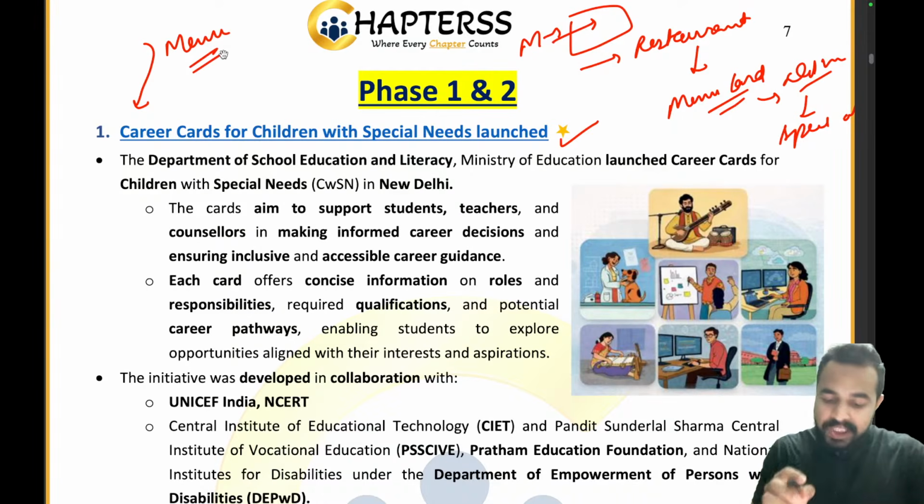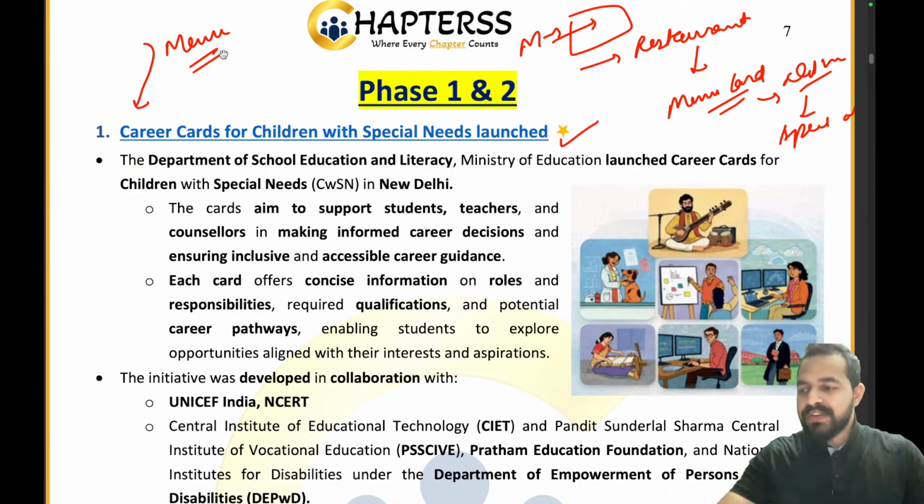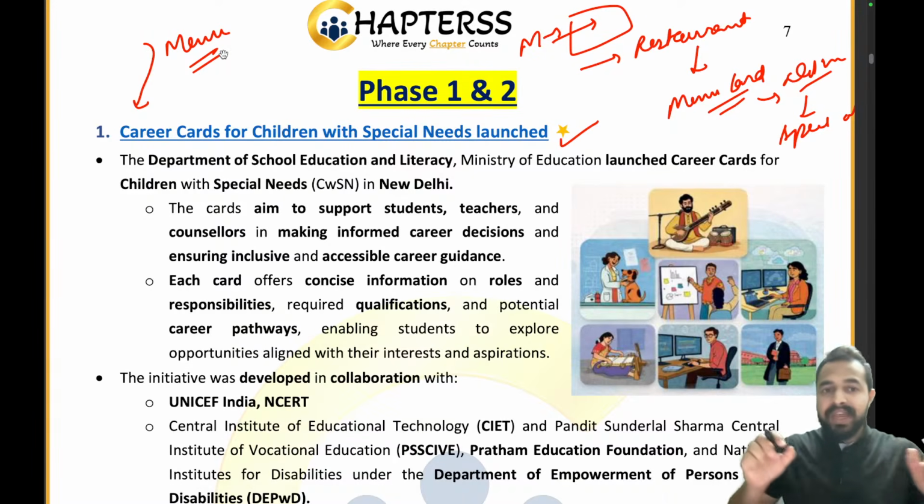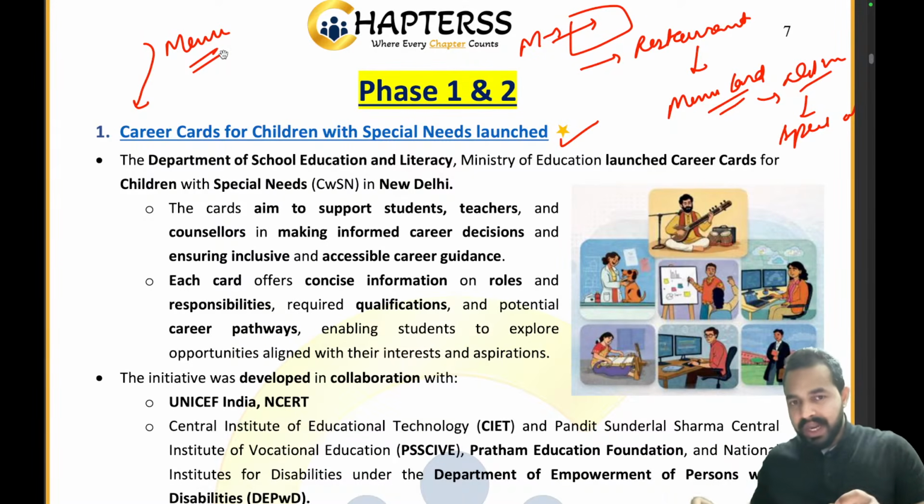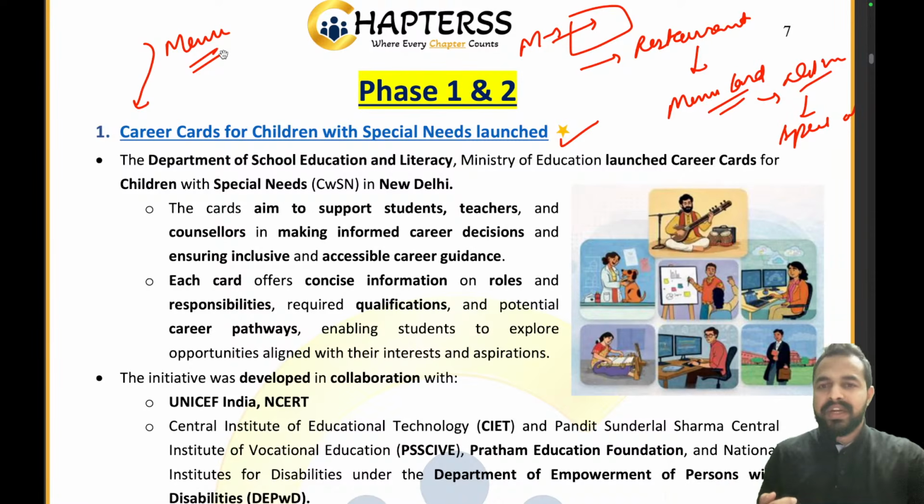Now these children with special needs were unable to get access to the different policies, schemes, and initiatives that have been taken by the Government of India. What are the different career prospects for them? What are the different areas where they can work, where they can learn, where they can go? In order to make these people understand it easily,